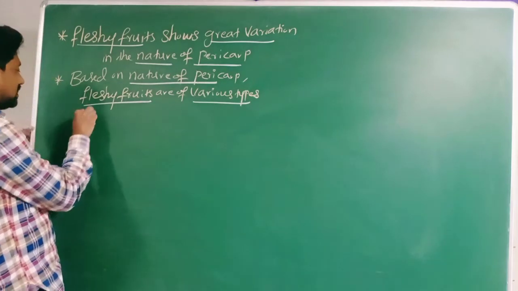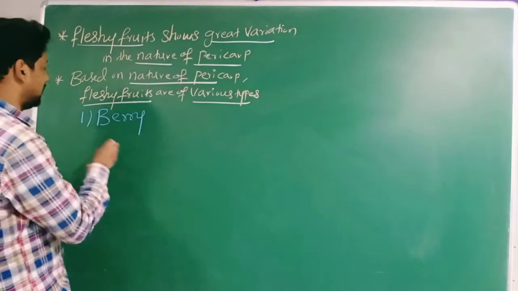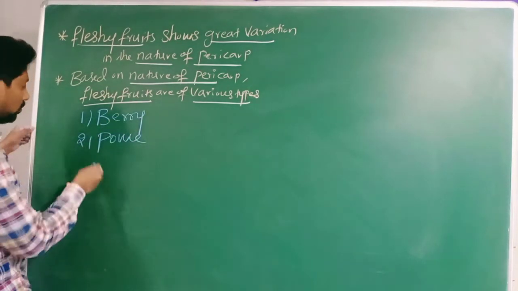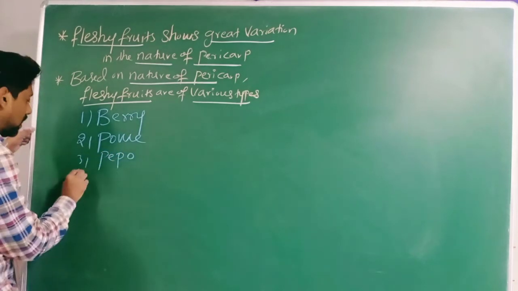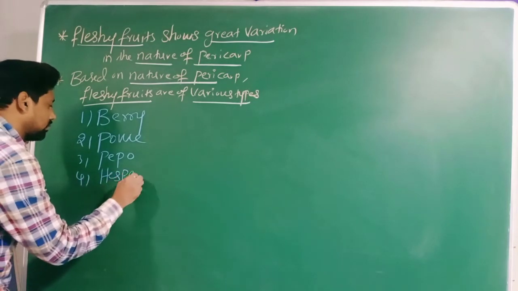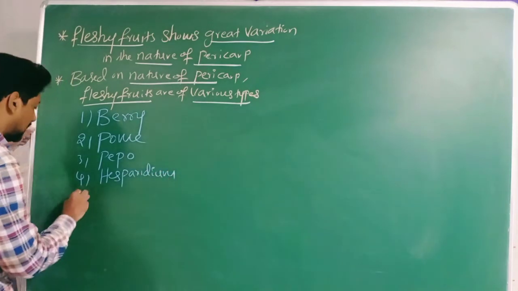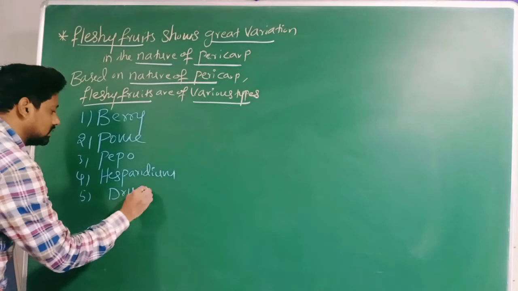What are they, sir? Number one, berry. Second one is pome, P-O-M-E, pome. Third one is pepo. Fourth one is hesperidium. Fifth one is a drupe.